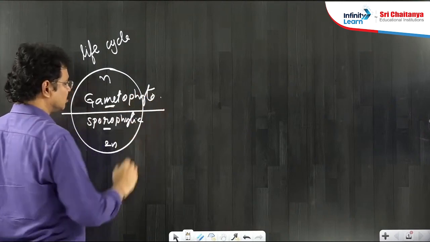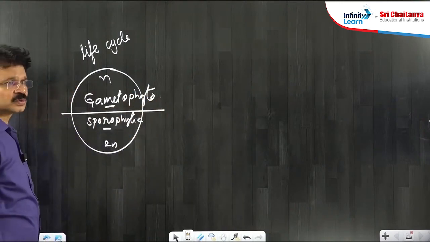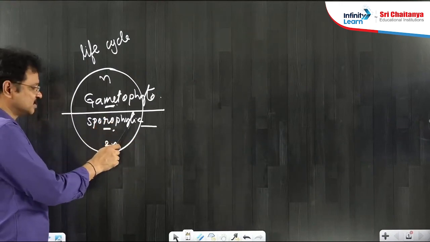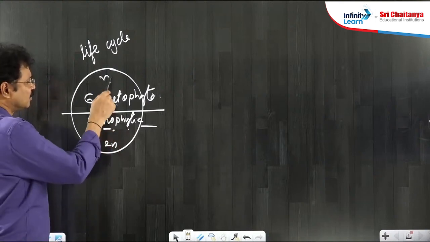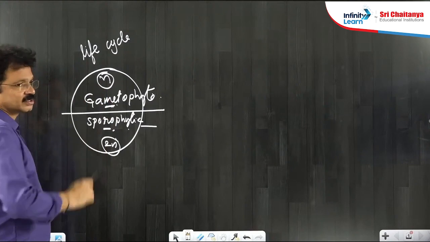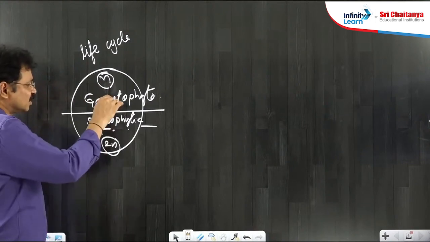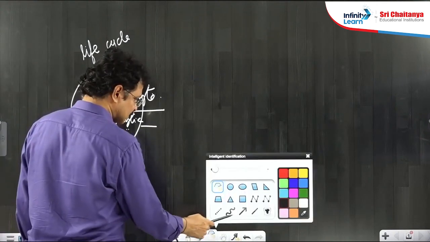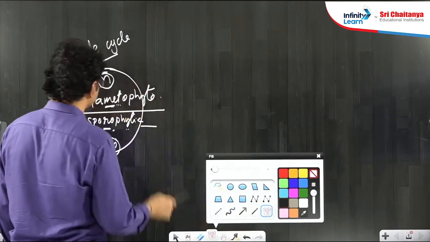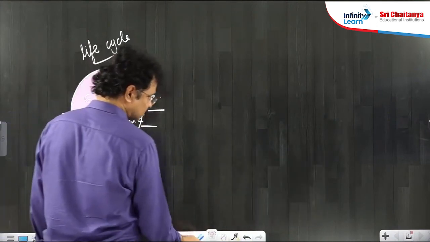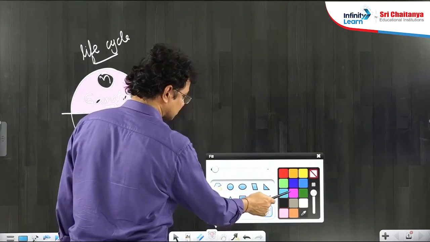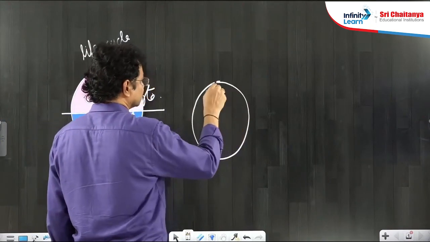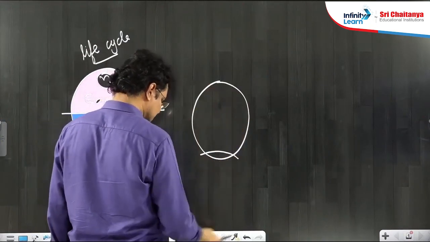The gamete producing phase is the gametophyte. The spore producing phase is the sporophyte. Generally the gametophyte is in haploid condition and the sporophyte in diploid condition. But the significance of both phases varies from life cycle to life cycle. For example, I will give some colors to these two phases for easy differentiation. Pink color is given for the gametophyte. Blue color is given for the sporophyte. I will make one more life cycle and identify the variation between these two life cycles.